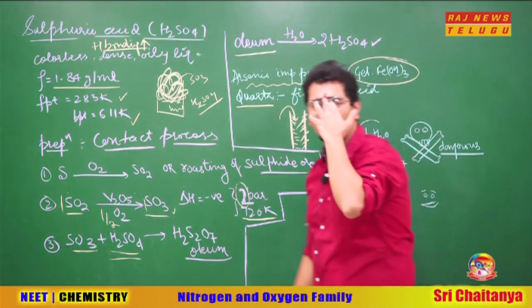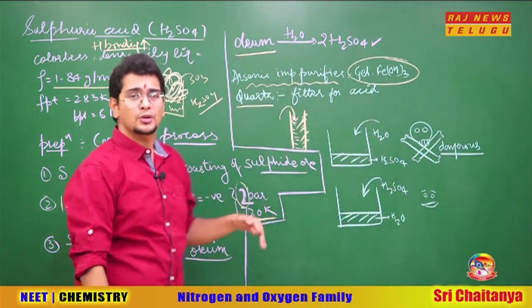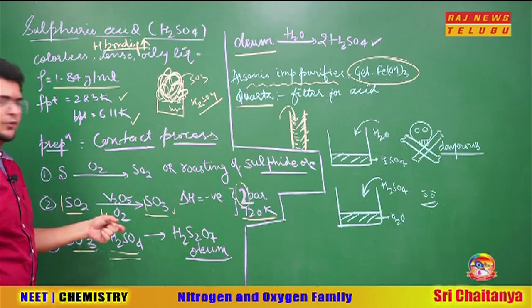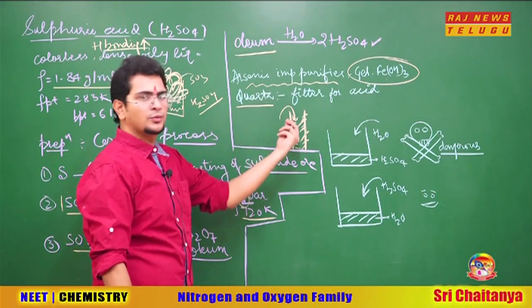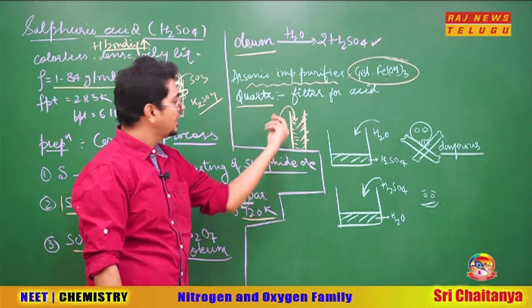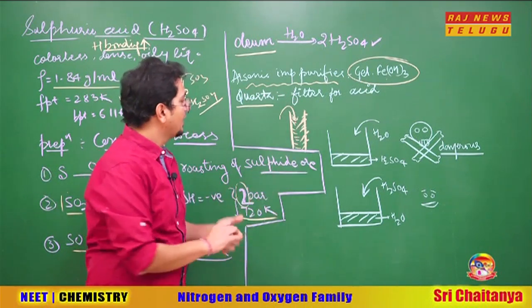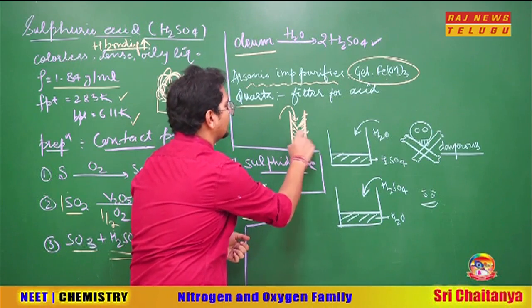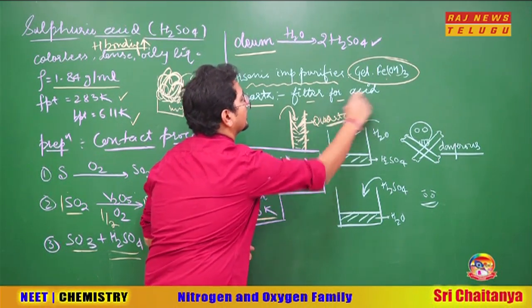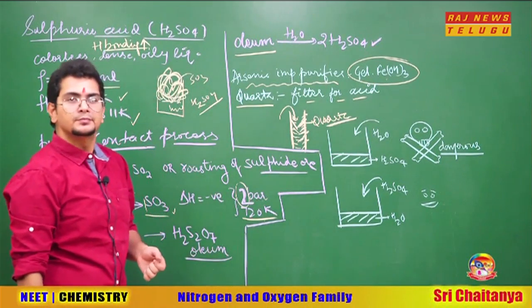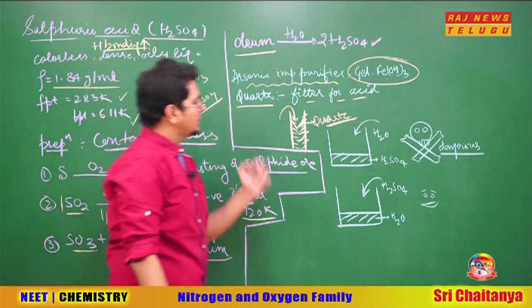So all the particulate matter that you used in the whole contact process, especially the catalyst V2O5, it is also a solid. To remove it, this final concentrated H2SO4, or basically the oleum, is passed through this chamber, and this chamber contains a lining made up of quartz, and this quartz acts like a filter for the acid coming out. So bhaiya, this is the contact process.